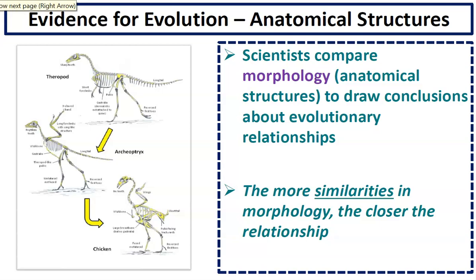When scientists are looking at anatomical structures, they are looking at the bones and the makeup of those bones. They can look at different structures and draw conclusions about how organisms are related based on those structures. So the more similarities in morphology or body structure, the closer the relationship.